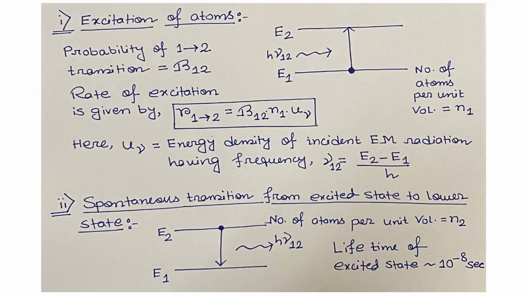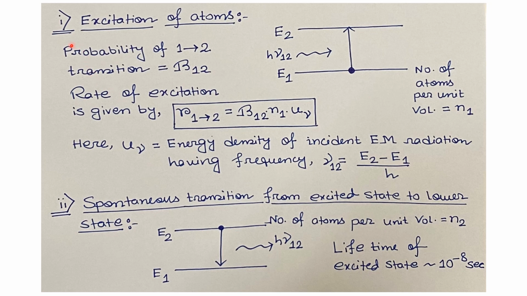In the previous slide, we have already discussed the three atomic transition processes which are involved in the laser. We'll again visit those three processes in detail. We'll construct some mathematical equations for each process and connect those equations to construct the basic theory of laser.